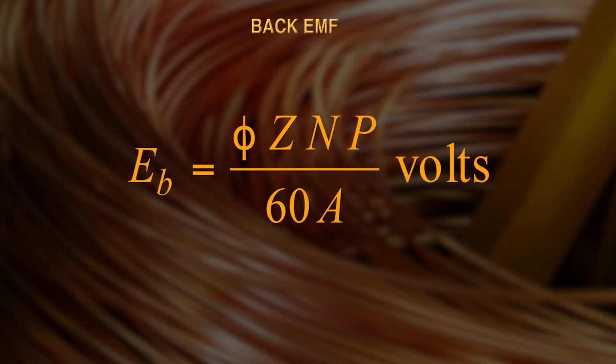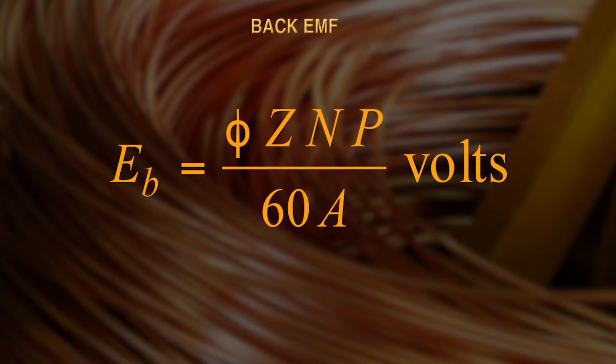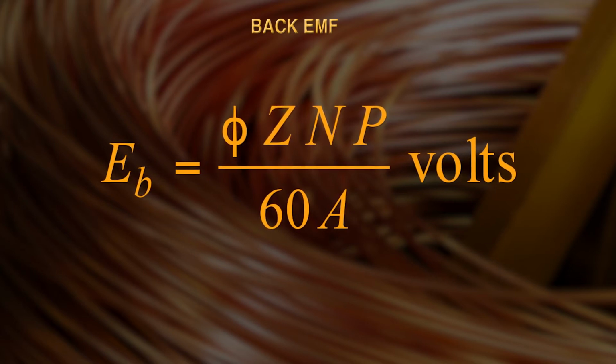The magnitude of this back EMF can be calculated by the following formula: EB is equal to phi Z N P upon 60A, where phi is the flux per pole, Z is the number of armature conductors, N is the speed of the armature rotor, P is the number of poles, and A is the number of parallel paths. This depends on the type of winding, whether it is lap winding or wave winding. If it is lap winding, then A equals P. If it is wave winding, then A equals 2.